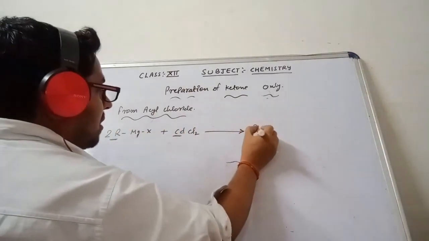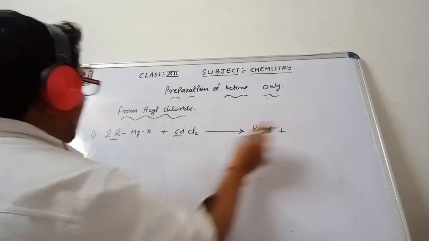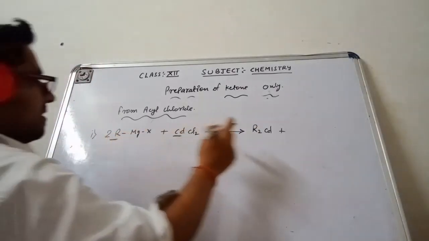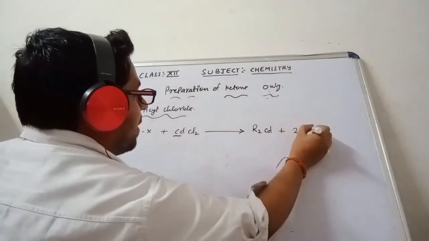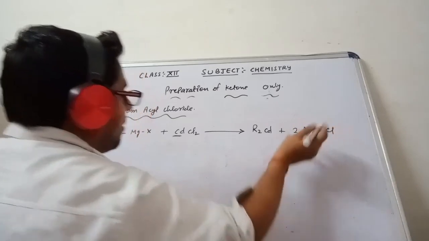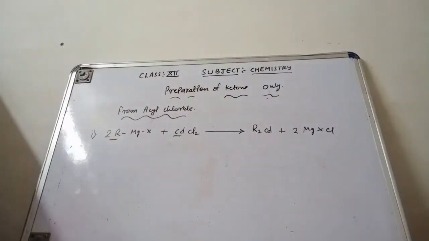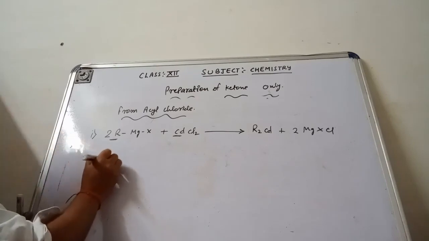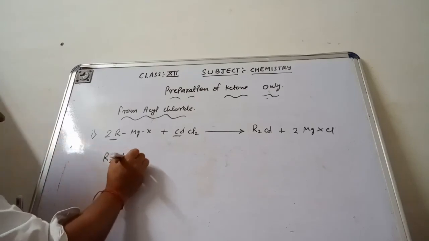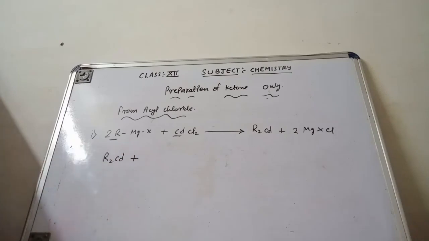Dialkyl meaning R2Cd, and the rest, 2MgXCl, will remain separate. Now this dialkyl cadmium, R2Cd, reacts with acetyl chloride.